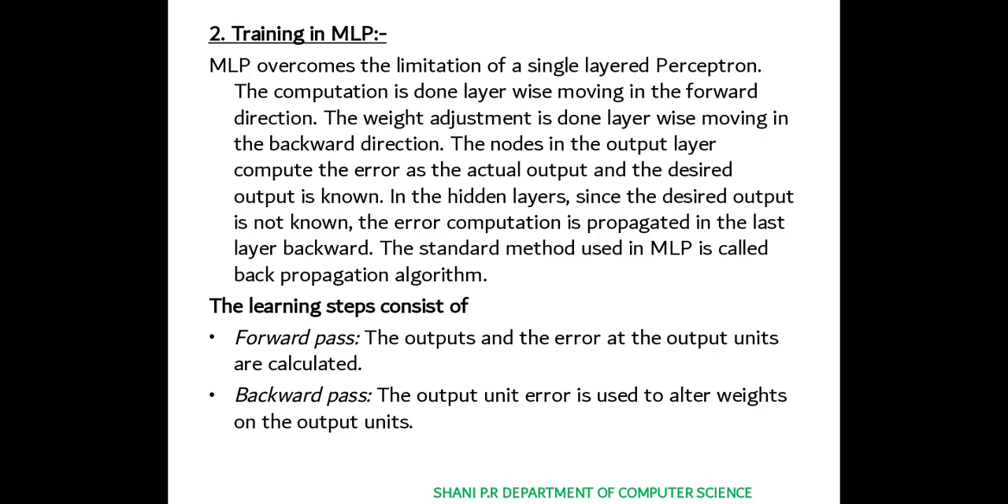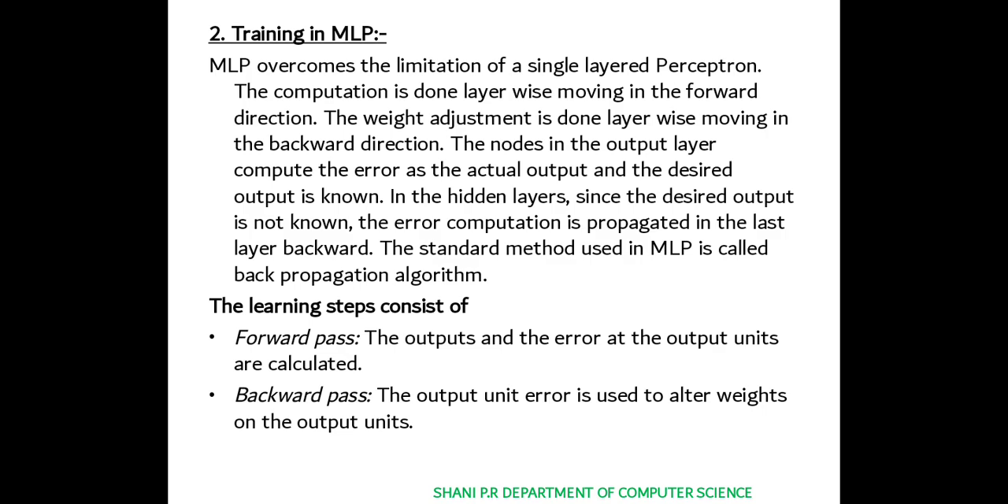MLP overcomes the limitation of the single-layered perceptron. The computation is done layer-wise, moving in the forward direction. The weight adjustment is done layer-wise, moving in the backward direction. The nodes in the output layer compute the error, as the actual output and the desired output are known. In the hidden layers, since the desired output is not known, the error computation is propagated from the last layer backward. The standard method used in MLP is called the backpropagation algorithm.